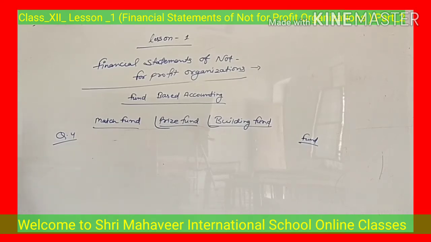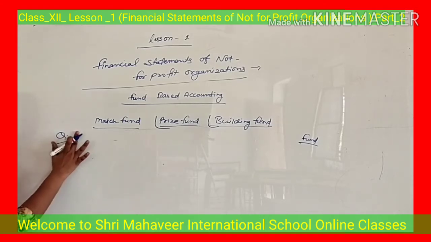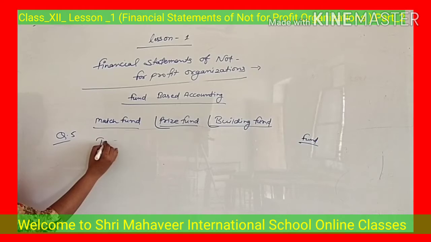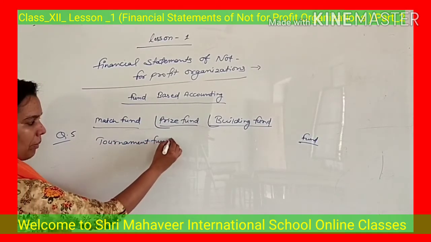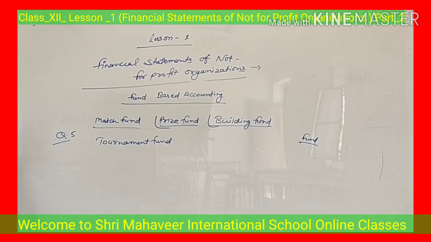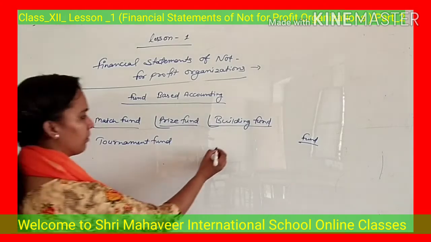Just see question number 5. Show how you would deal with the following items while preparing the financial statement of a not-for-profit organization. Tournament fund. The amount of tournament fund is 2 lakh rupees.